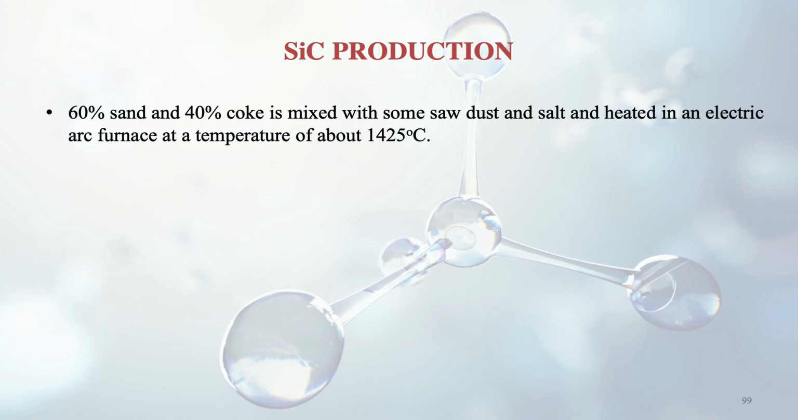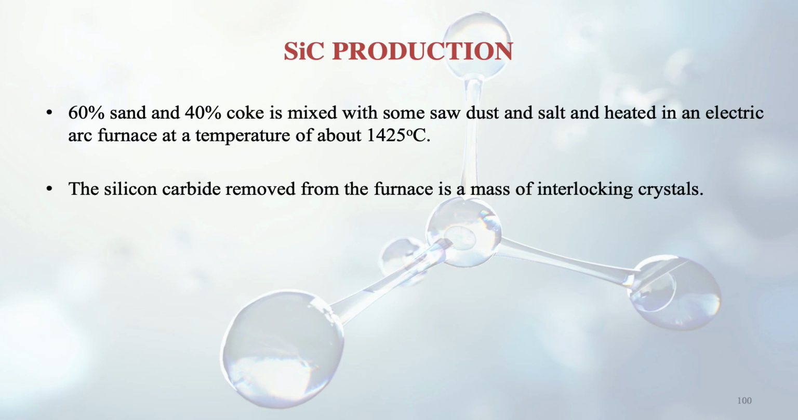Then we also mix sawdust and salt. So 60% sand, 40% coke, some sawdust and some salt, and then it is heated in an electric arc furnace at a temperature of about 1425 degrees centigrade. So from this we get silicon carbide. It is removed from the furnace as a mass of interlocking crystals. So it is crystalline, and the crystals are interlocked with each other.